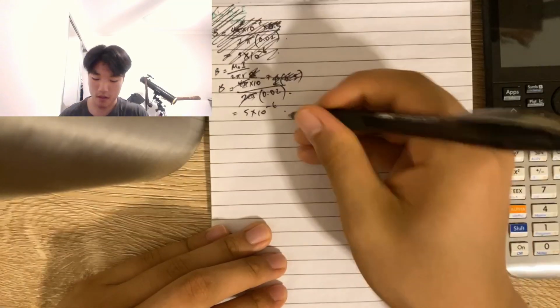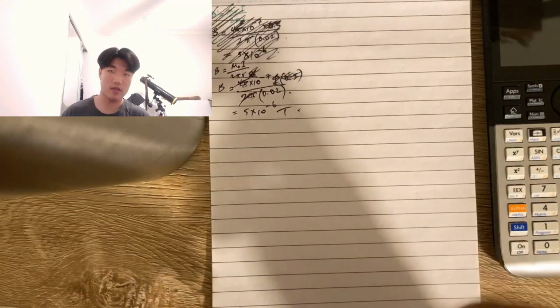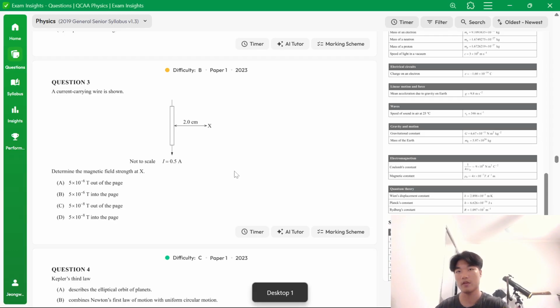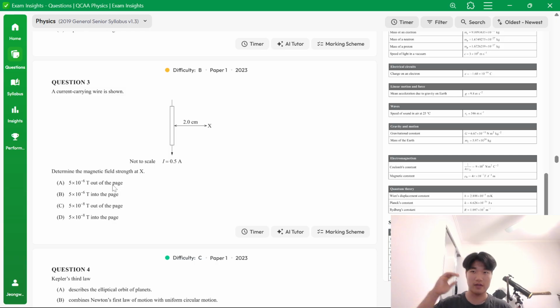So that's one part of the question. Based on the calculation, it's either A or B, but it specifies whether it's out of the page or into the page. So now we can use our right-hand rule.